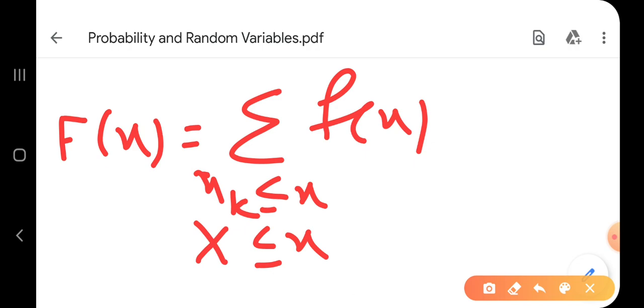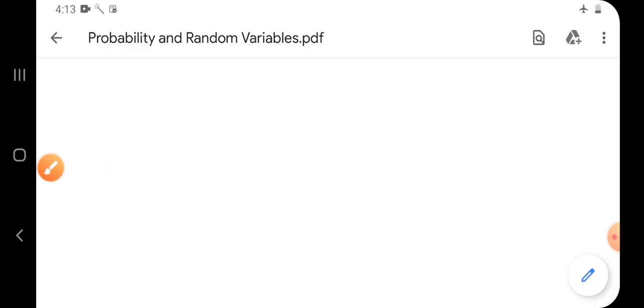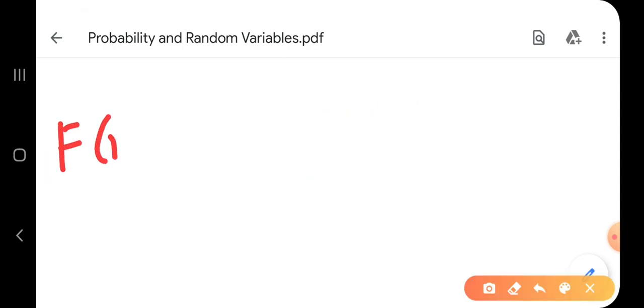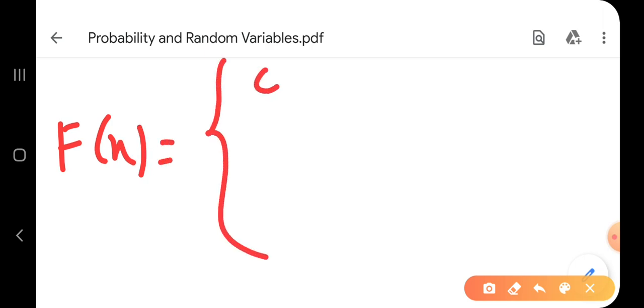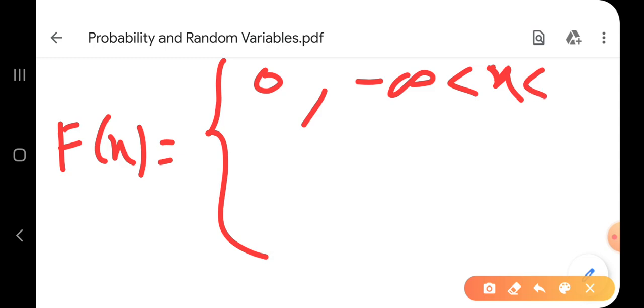Between minus infinity to plus infinity. हे असं लक्षात आलं, simple way, keep in your mind. F of x is equal to 0, minus infinity is less than x is less than x1. For negative number it is 0. Then f of x1,